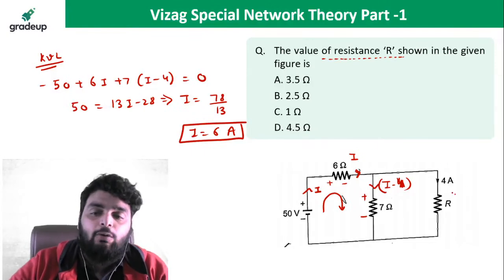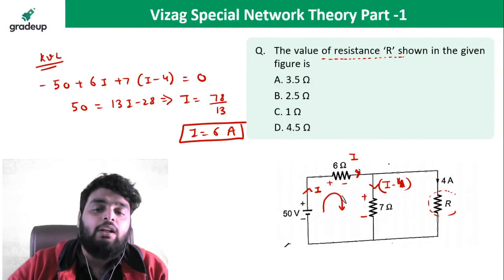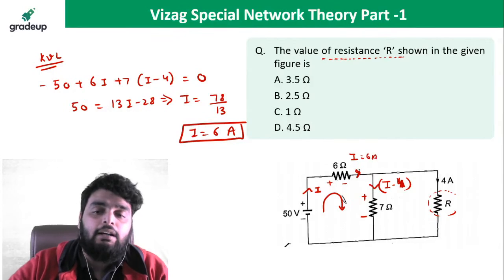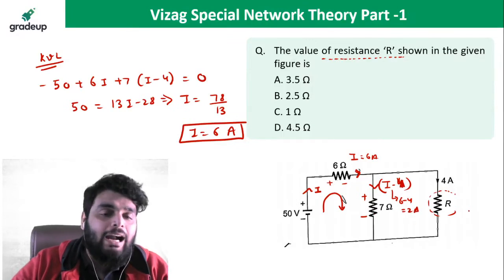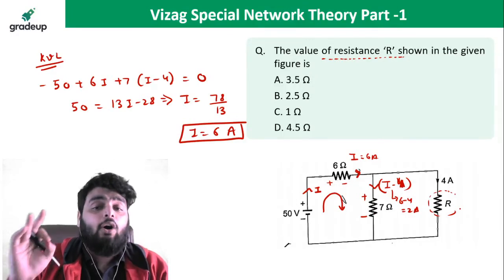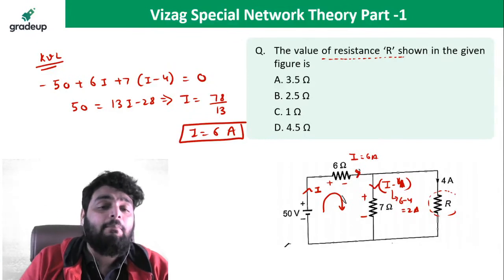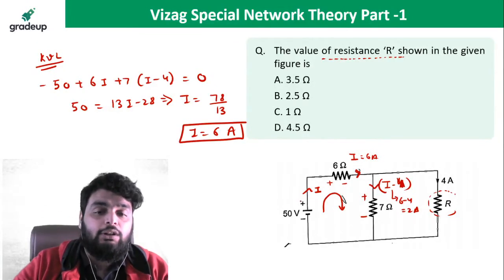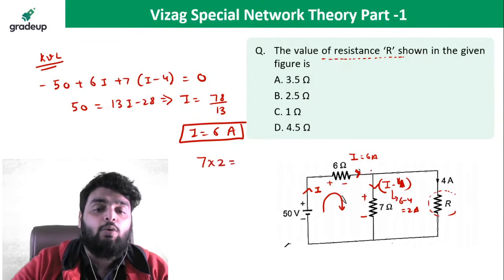What I need to find out? I need to find out R. So if I is 6 ampere, how much current will go there? 6 minus 4, 2 ampere. Now beta, these two are the parallel branch, and for the parallel branch voltage must be the same. So what is the voltage across 7 ohm? Voltage is 7 multiplied by 2, equal to what is the voltage across 4 R?